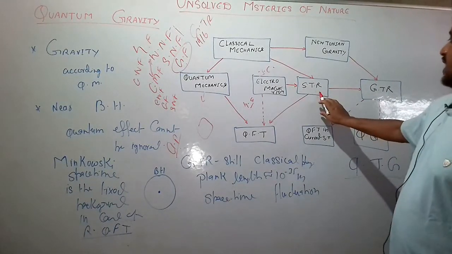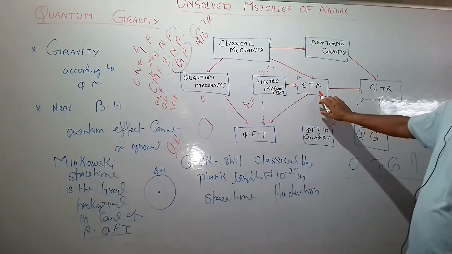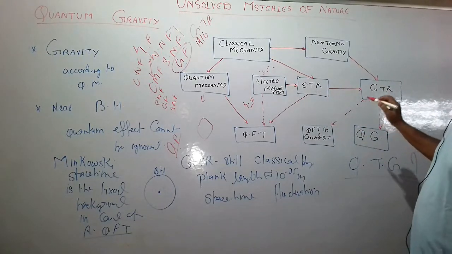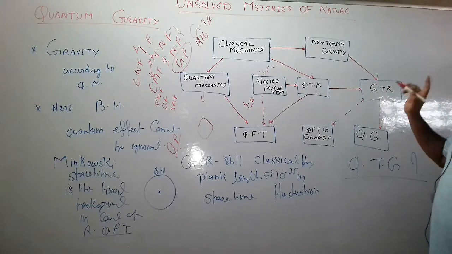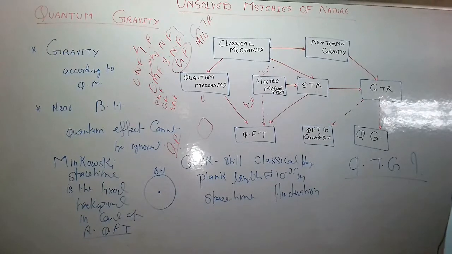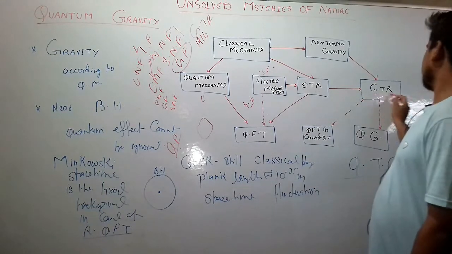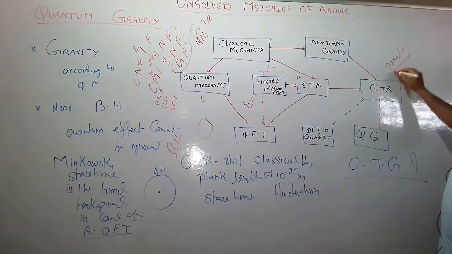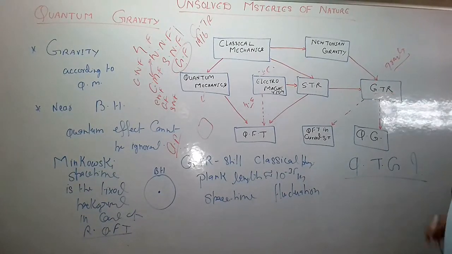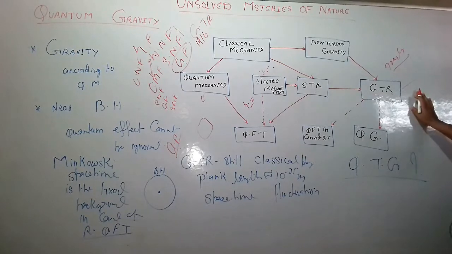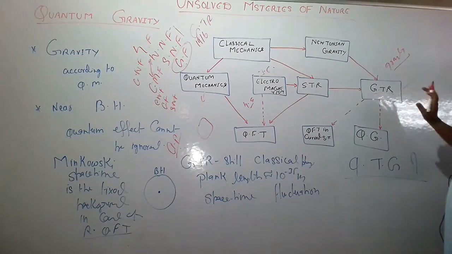Again, Einstein generalized the special theory of relativity to accommodate gravitational effects, in which he became successful and developed the general theory of relativity. And now we have the general theory of relativity to explain gravity, and this is a well-tested theory, and it has predicted many phenomena, and all its predictions have come true.